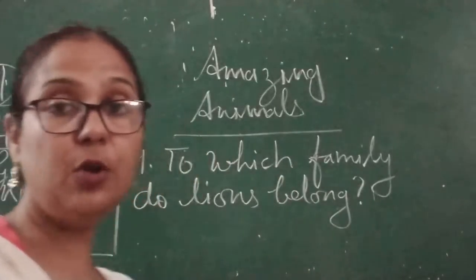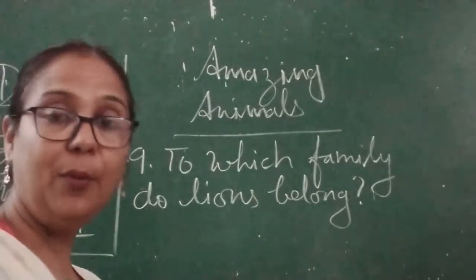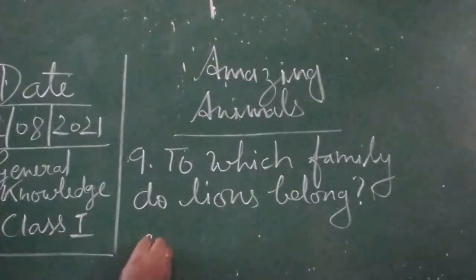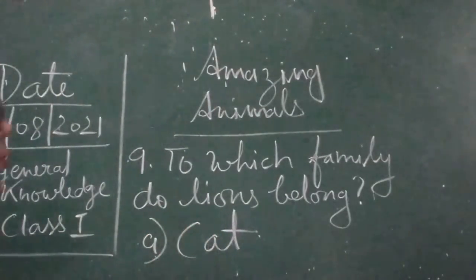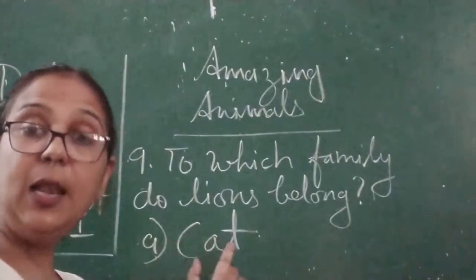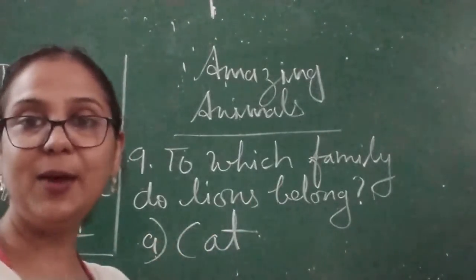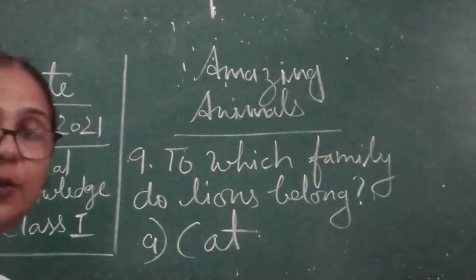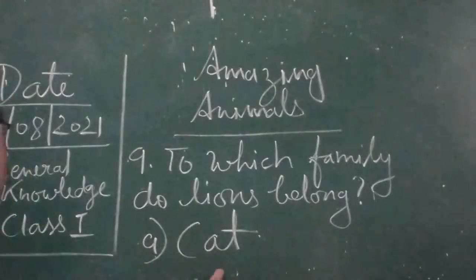Now if we talk about lions, lions belong to the cat family. So option A is correct, that is cat. So write it over here, or put a tick on option A, that is cat.